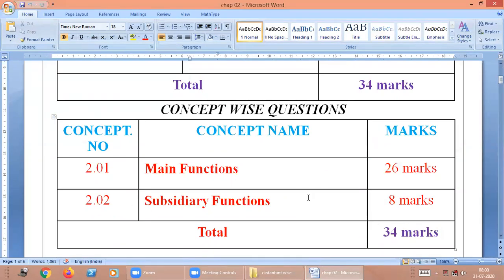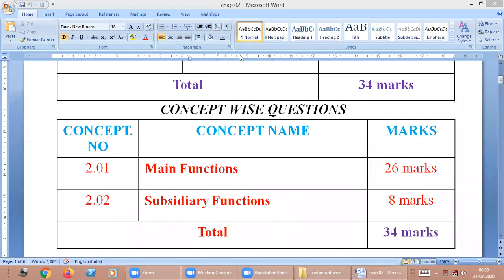Totally 34 marks are available in this chapter. This comes under Unit number 1.